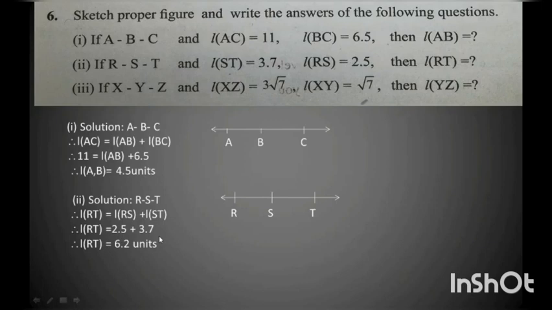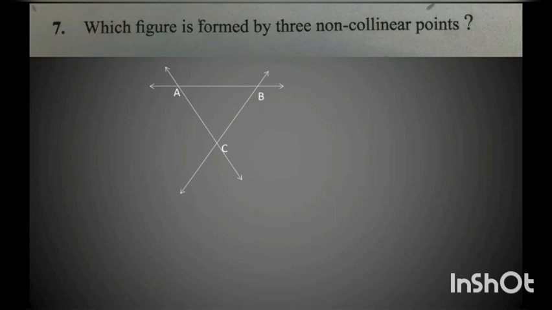Children, the third sum you all have to do for homework. Let's see the last question for the exercise. Which figure is formed by three non-collinear points? Now you can see, children, I have drawn three non-collinear points, point A, point B and point C. I have taken 3 points anyway. And the question is, which figure is formed by joining three non-collinear points.